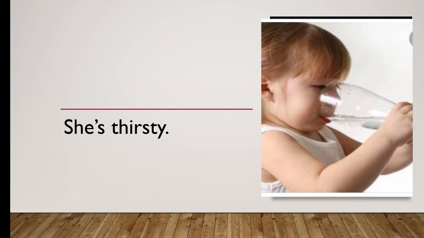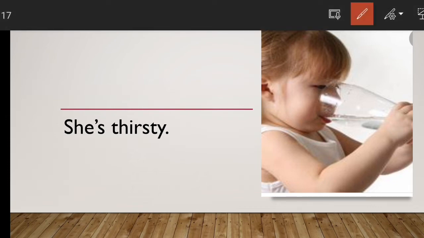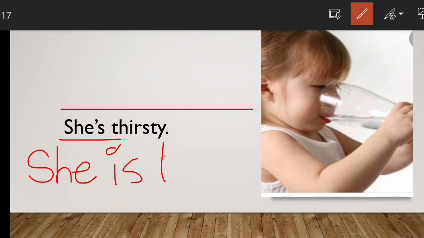Let's see the picture. Yes, there is a very nice little girl, and she is drinking water, right? So that means it can be the answer. She's thirsty, right? So she is thirsty. So you can write down she is thirsty. Here is written the short form she's. So she is thirsty.